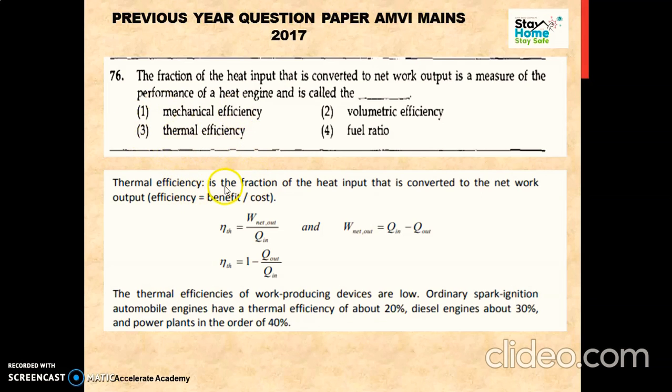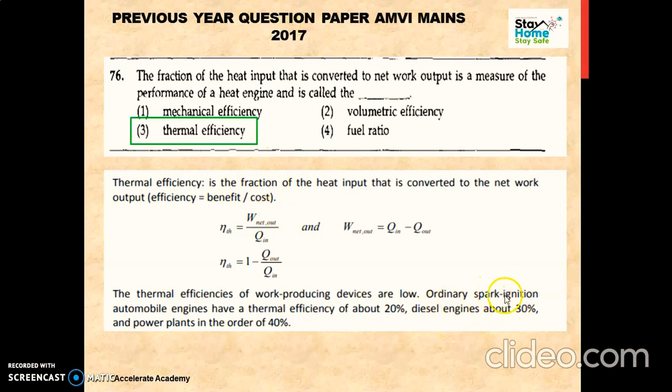So what is thermal efficiency? It is nothing but the fraction of the heat input that is converted into net work output. So simply our answer is thermal efficiency. It is nothing but benefit. What is the benefit we are getting at that cost? So what is the benefit? It is nothing but W net, that is work output, and what is Q in? That is nothing but the heat we have supplied for that cycle.